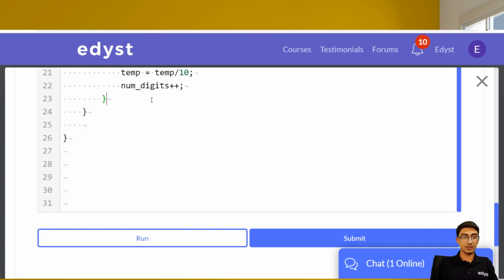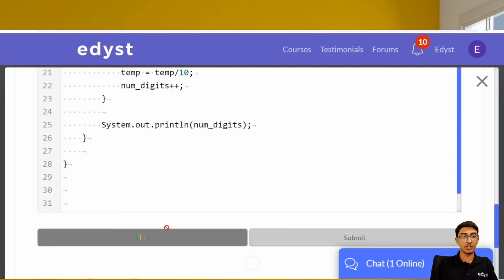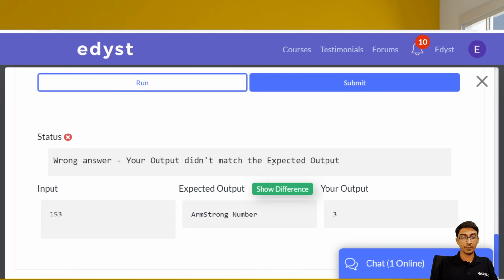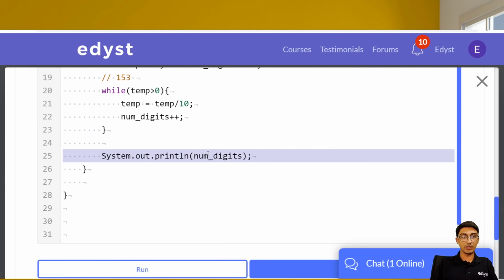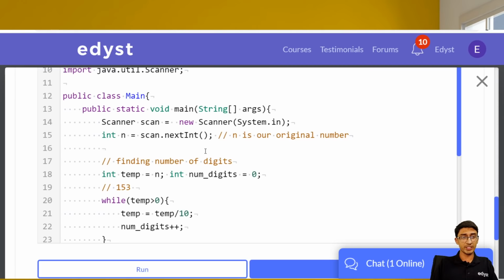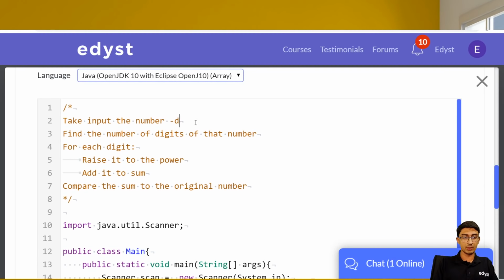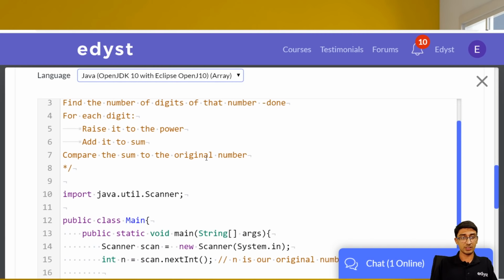Let's again print out the number of digits to see if we've got the correct answer here. Again, I like doing this to know that our steps are correct, that we are not making a mistake in the steps somewhere. So yeah, the number of digits is 3. We got that it is 3. Okay, great. Alright, so now we got the number of digits. What's the next step? So this is done. We took the input number, found the number of digits of that number. Now for each digit, raise it to the power. That is the power that we need.